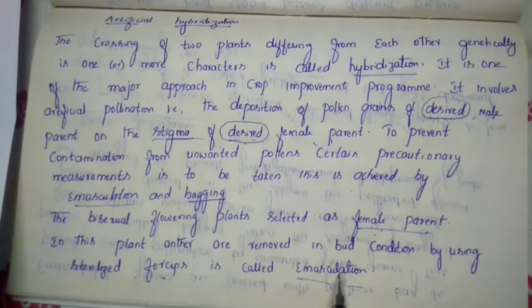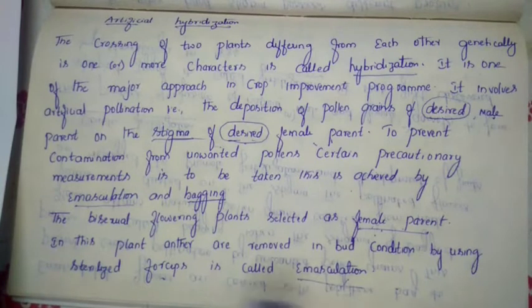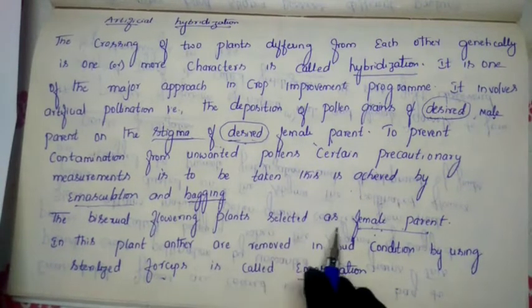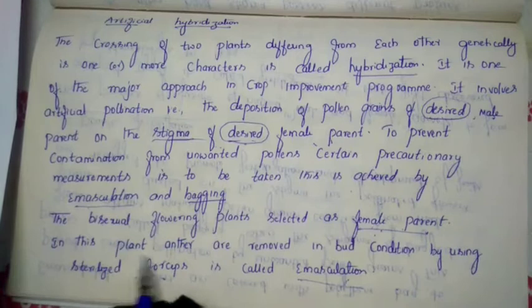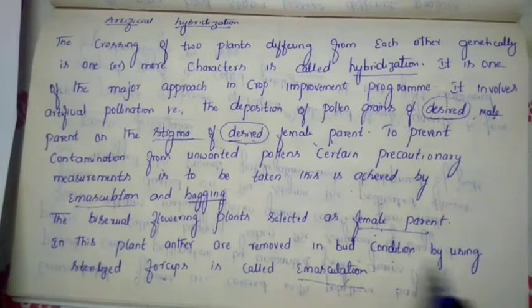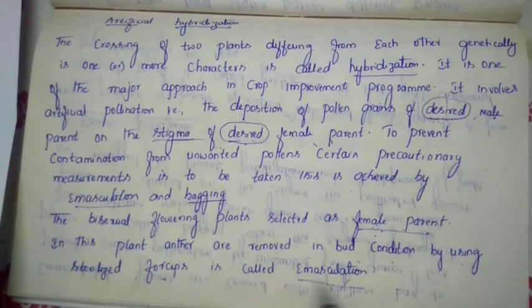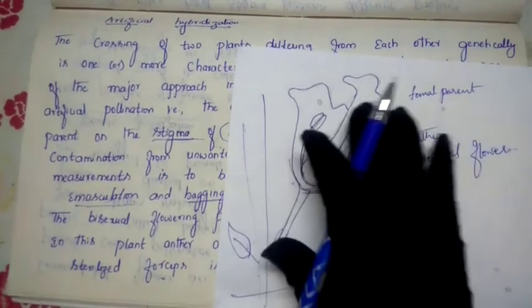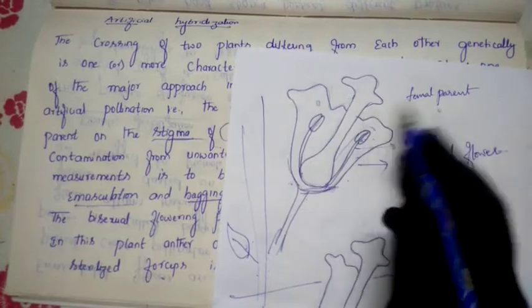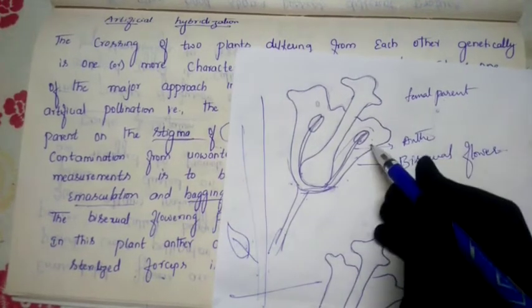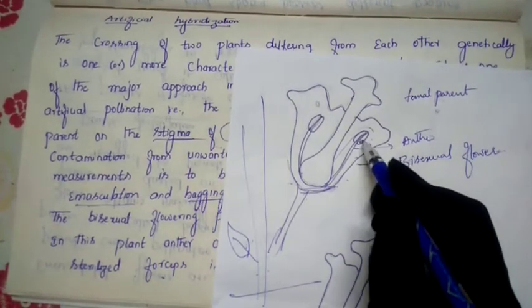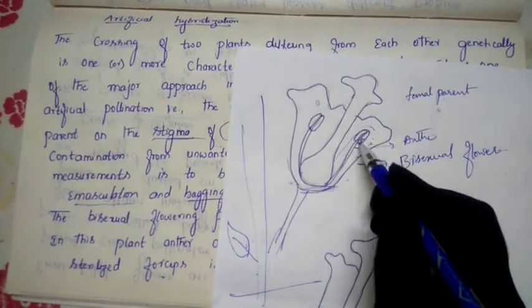Repeatedly many times they ask this question: what is meant by emasculation? It is a 1 mark question or 2 marks question. So define emasculation. Emasculation means in a bisexual flowering plant selected as a female parent, the anthers are removed in the bud condition by using a sterilized forceps. Now this is a bisexual plant, so we have selected this as a female plant. To make it female, we remove this anther with the help of the sterilized forceps during the bud condition.